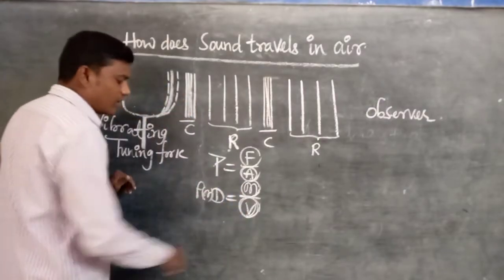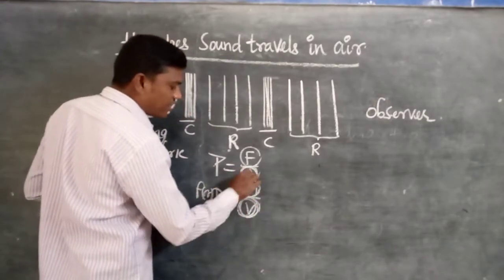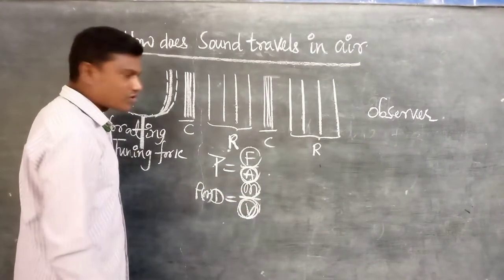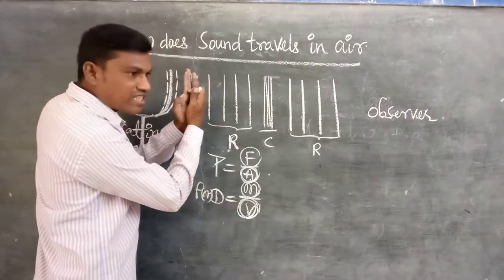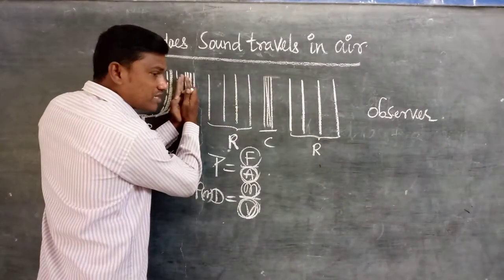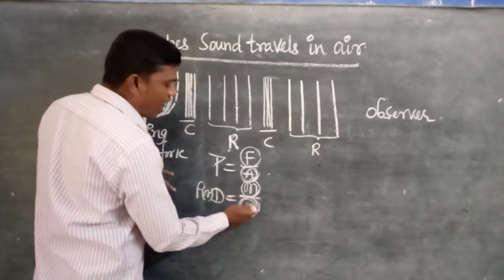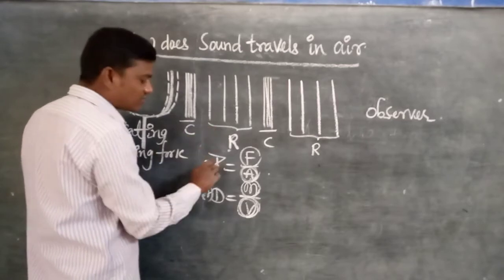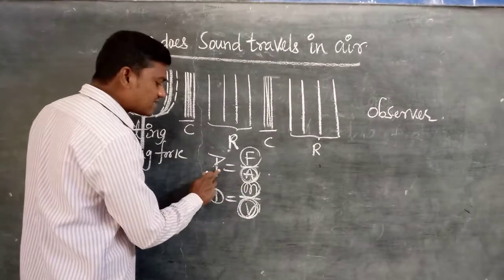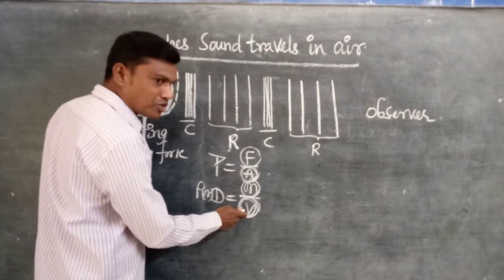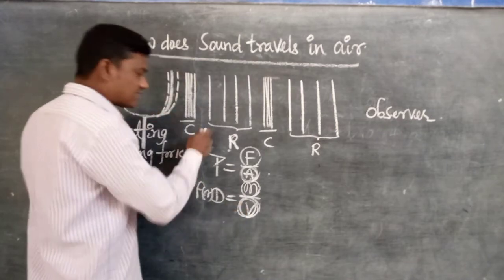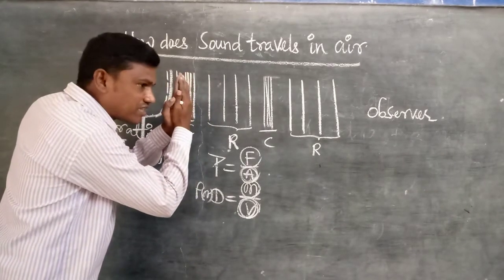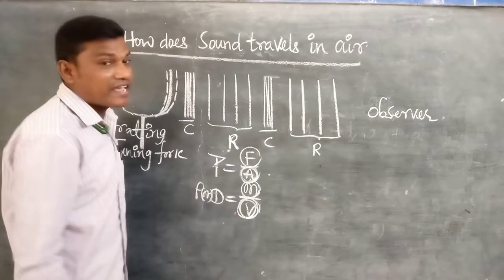Volume is area into height, so indirectly volume also includes area. When the particles are close together, near to each other, the area or volume is less. If the area is less, pressure is more, because these two are inversely proportional. In the same way, density is inversely proportional to volume. If volume is less, density is more. That is why at the compressions, all the particles come close together and occupy lesser area or volume.